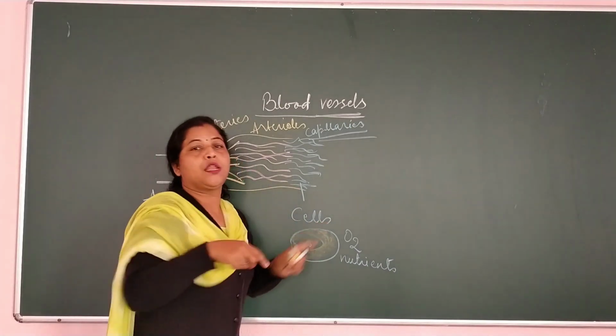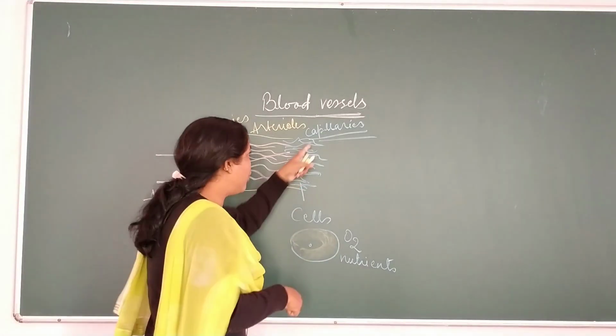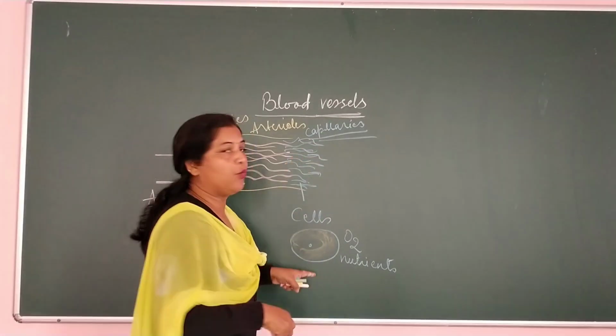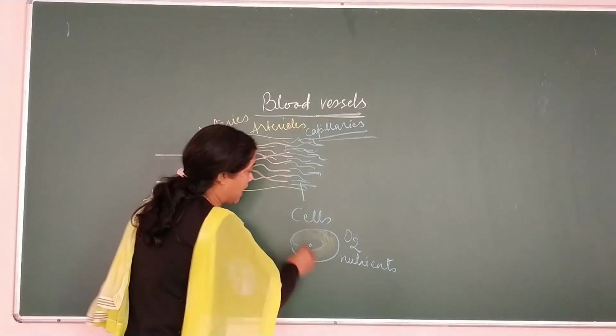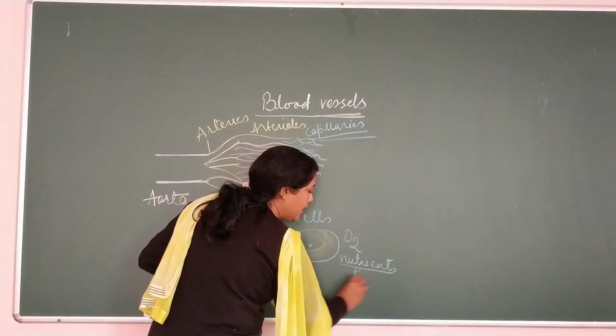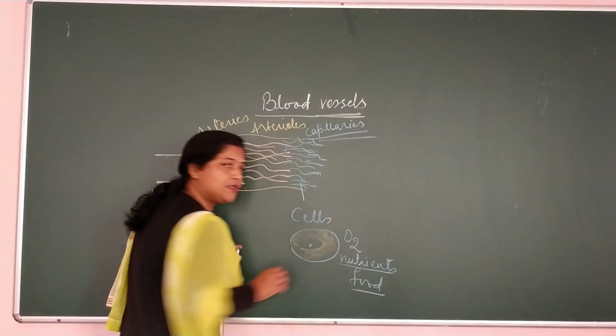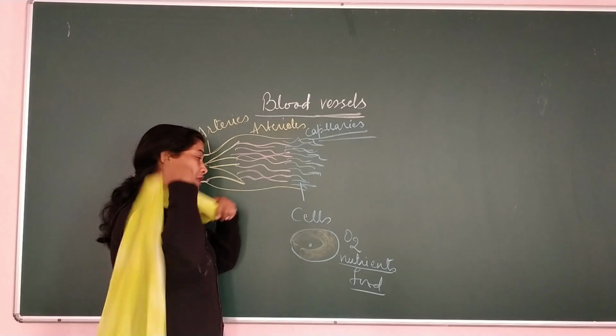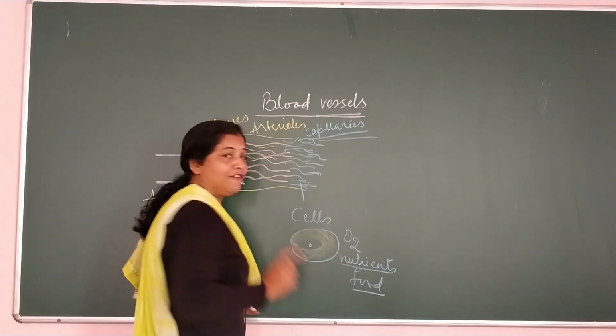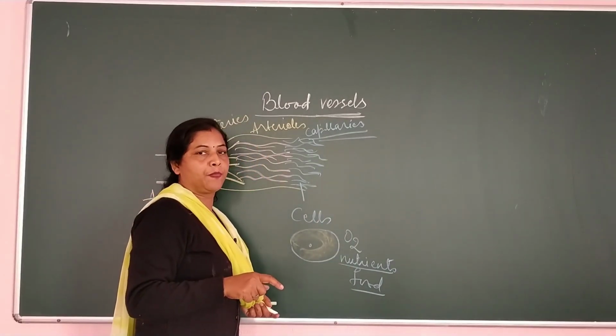Cells are surrounded by the capillaries. And what do they provide? They provide nutrients, means you can say food, and at the same time oxygen. And these two substances are very much essential for any cell.